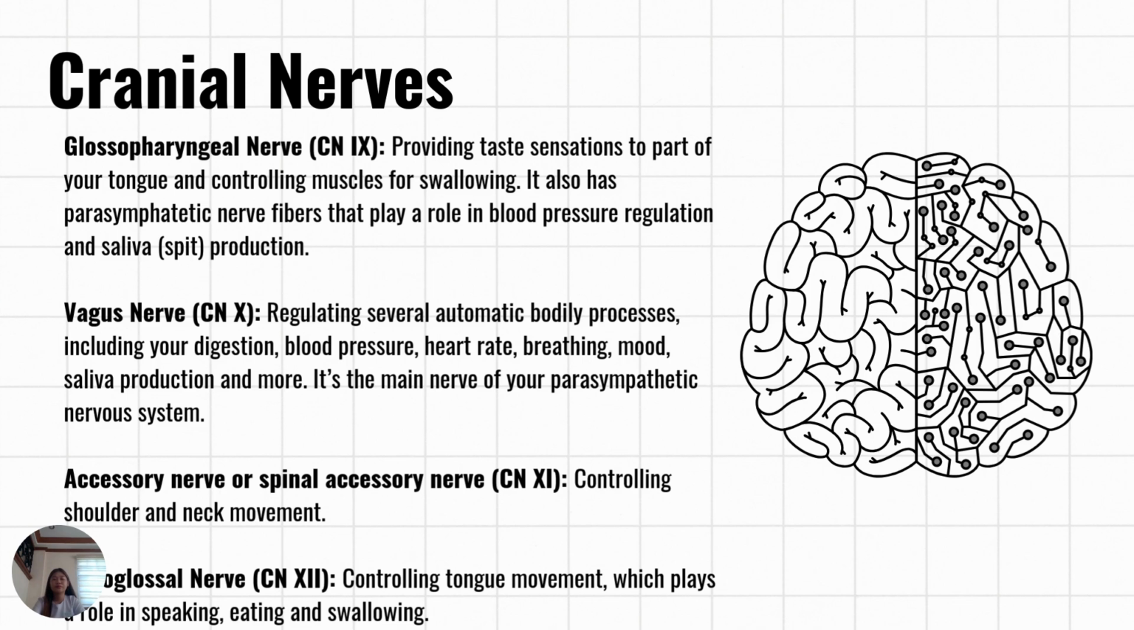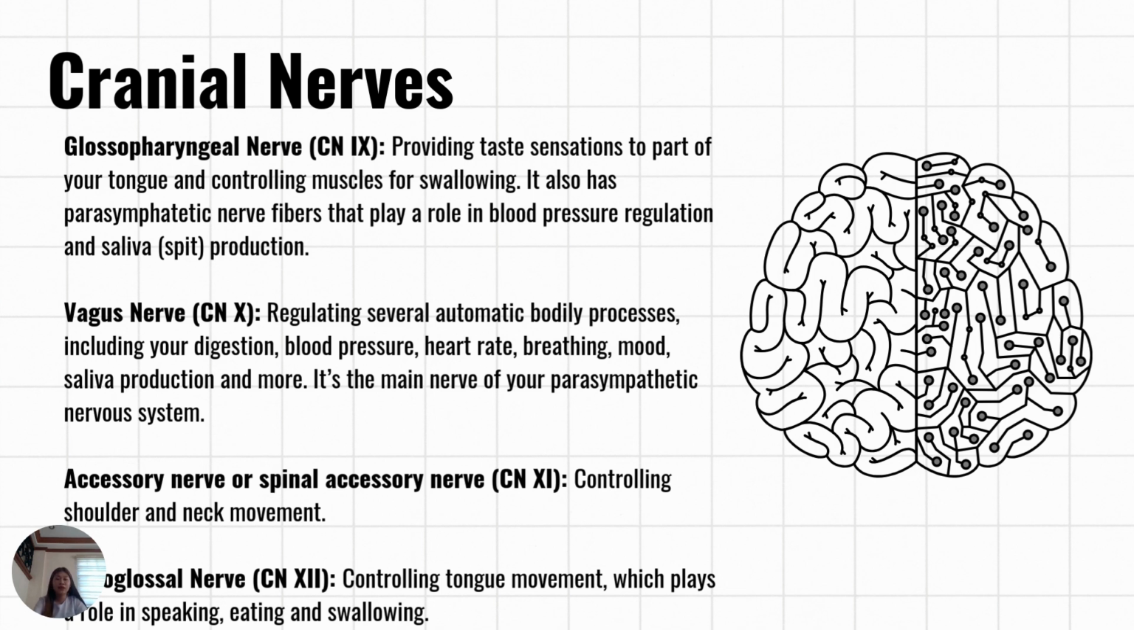Hypoglossal nerve, our last nerve, controlling tongue movement, which plays a role in speaking, eating, and swallowing. It starts at the base of your brain, travels down to your neck and branches out, ending at the base of the underside of your tongue.